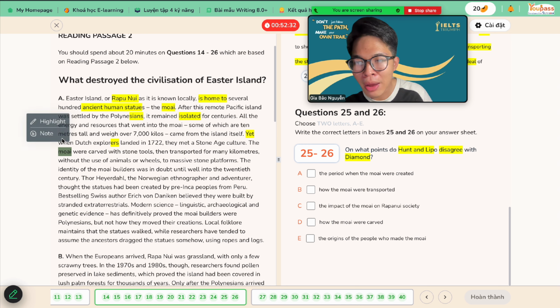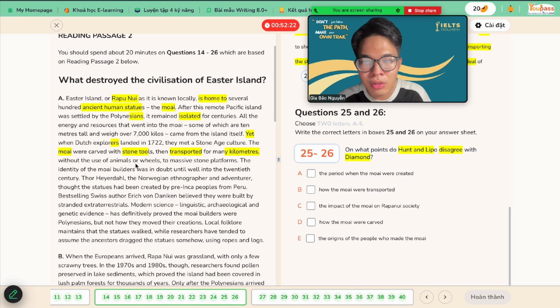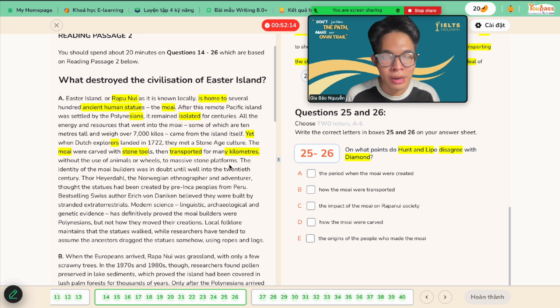So the Moai were carved with stone tools, then transported for many kilometers without the use of animals or wheels, to massive stone platforms, which means there's no support from animals or wheels. It's just all about the strength of the builders, right?